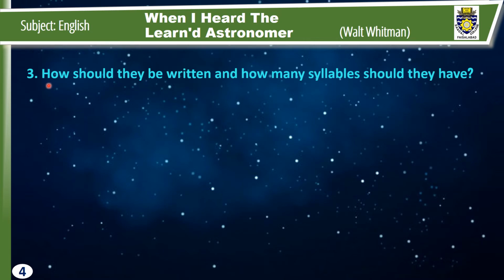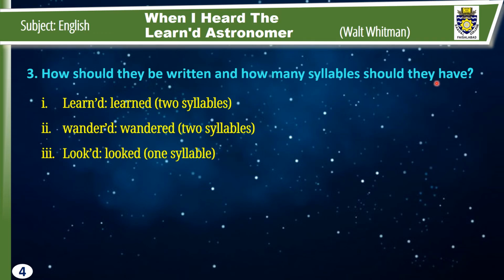Number 3. How should they be written and how many syllables should they have? "Learn'd" should be written as "learned." Learned has 2 syllables. Number 2. "Wander'd." Its complete form is "wandered." It has 2 syllables. Number 3. "Look'd." It is the contraction form, and this is the full form of the word "looked." It is of 1 syllable.